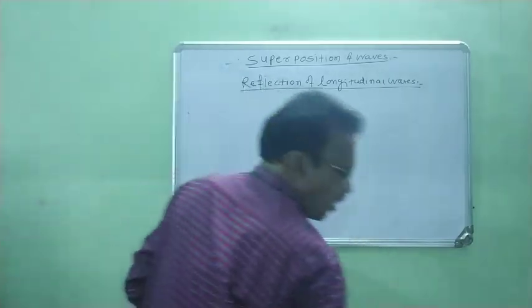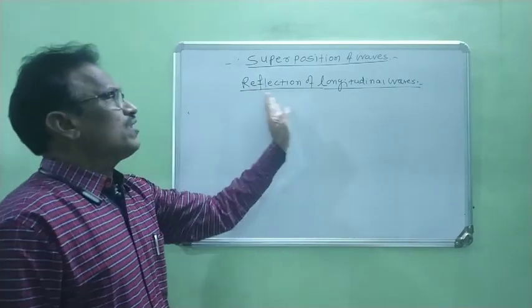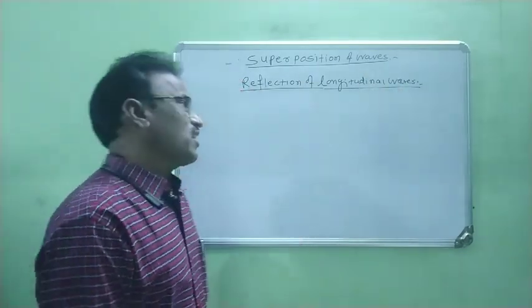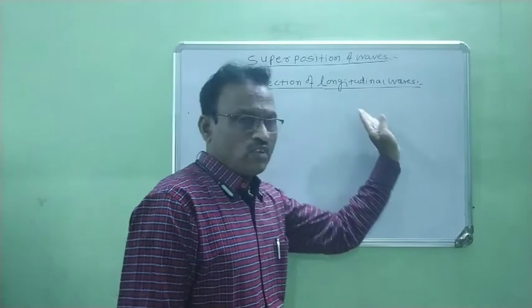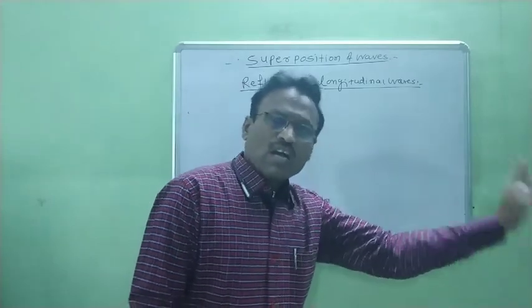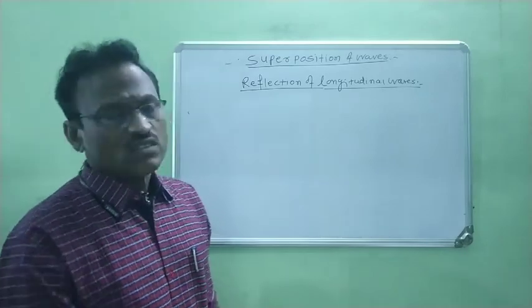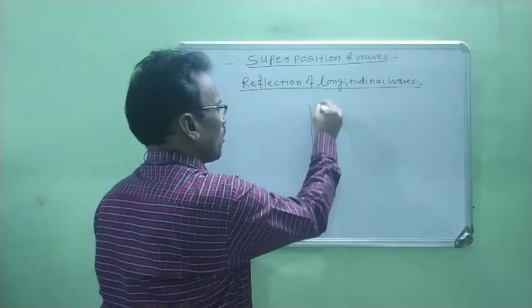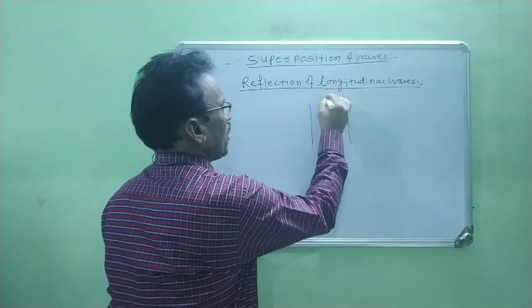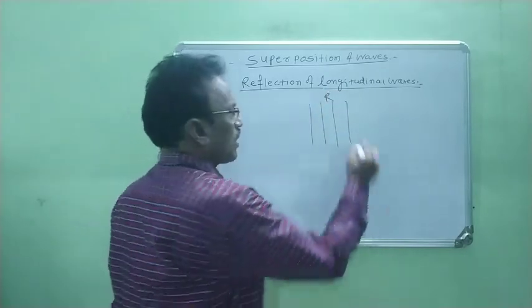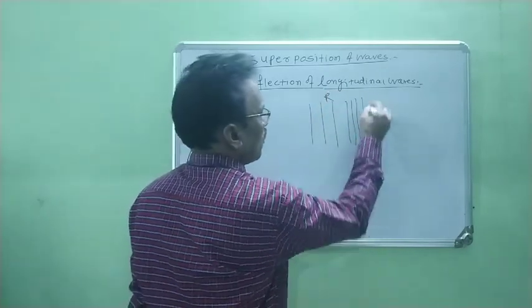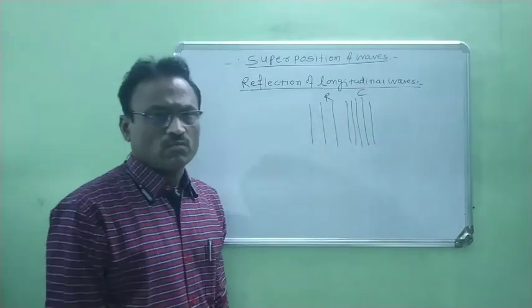Before this, when longitudinal waves travel through a medium, the medium is divided into alternate compressions and rarefactions. This is the rarefaction of that medium and this is the compression of that medium, right?